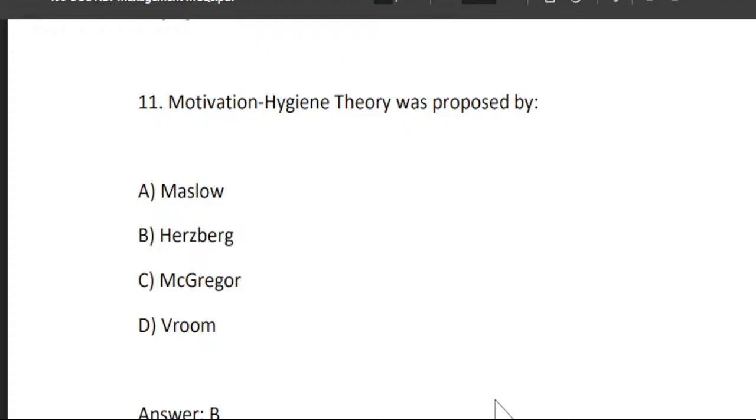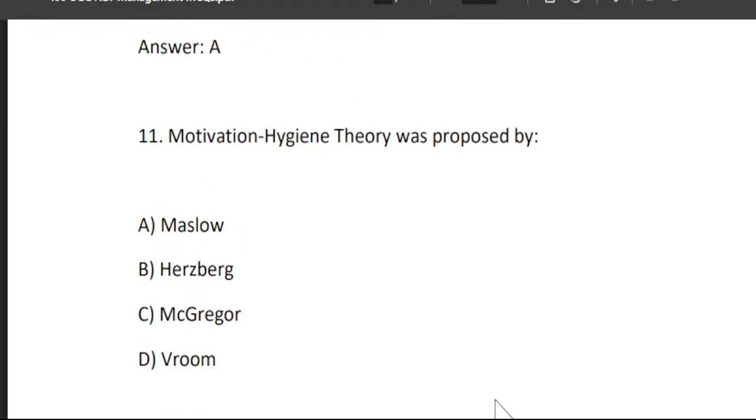Next: motivation hygiene theory was proposed by whom? There are four thinkers given here. A. Maslow. B. Herzberg.